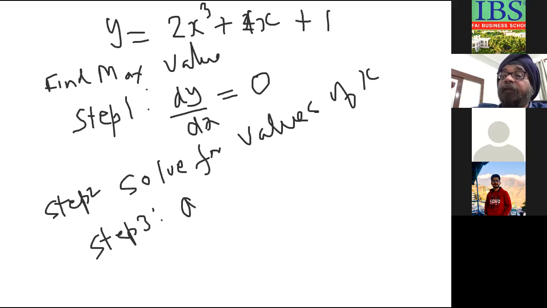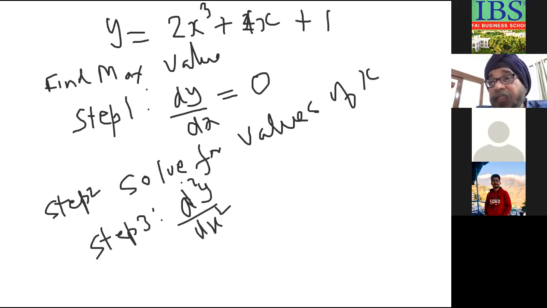Step 3: find d2y by dx square. What is the meaning of this? Whatever you get as dy by dx, if you differentiate it further with respect to x, that is called d2y by dx square.